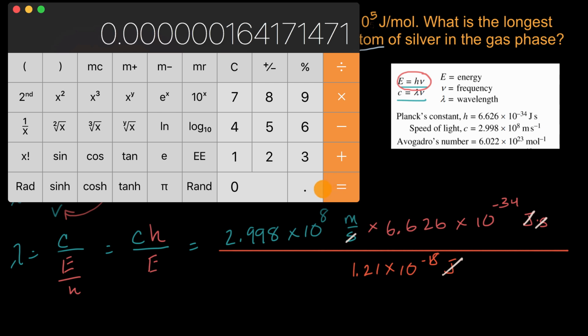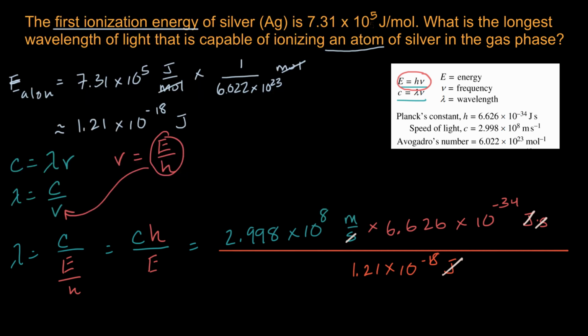That gets us that. And let's see, 3 significant figures is our smallest amount in this calculation, so we're going to go to these 3 right over here. And so this is going to be 1.64 times 10 to the negative 7, approximately equal to 1.64 times 10 to the negative 7 meters. And we're done.